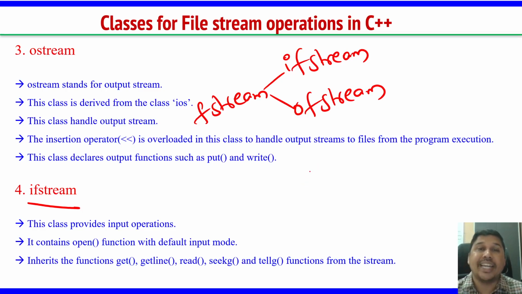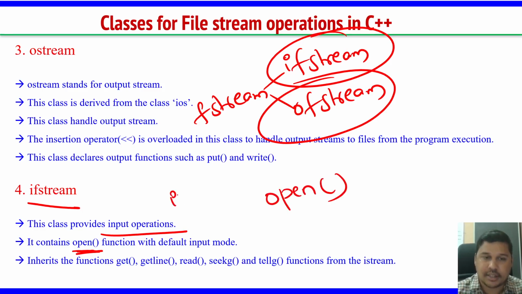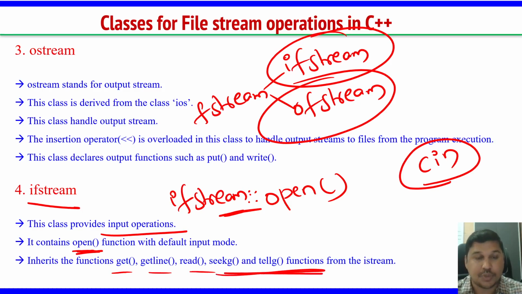Whenever you want to deal with input operations, you have to use ifstream. Whenever you want to deal with output operations, you have to use ofstream. The ifstream class provides input operations. It contains an open function, which belongs to the ifstream class. It is the same as your cin function. There are other functions like getline and read. We will see this in due course once we proceed with the other concepts.